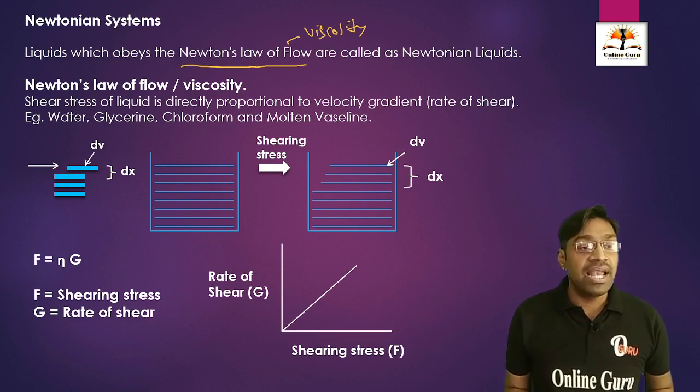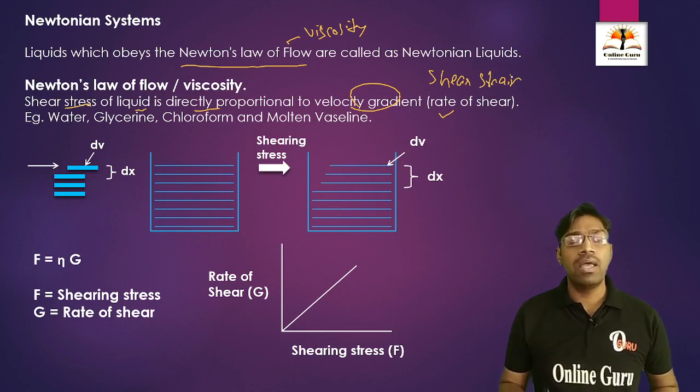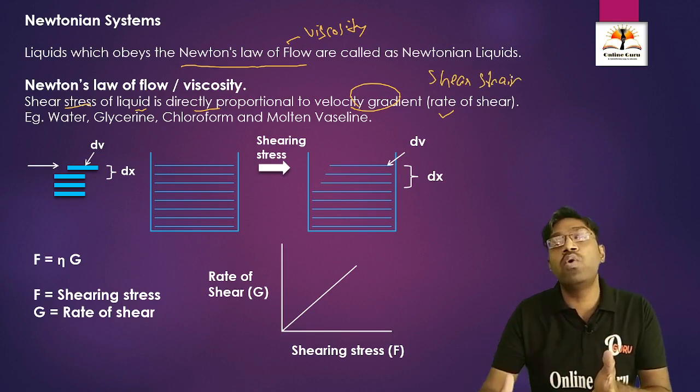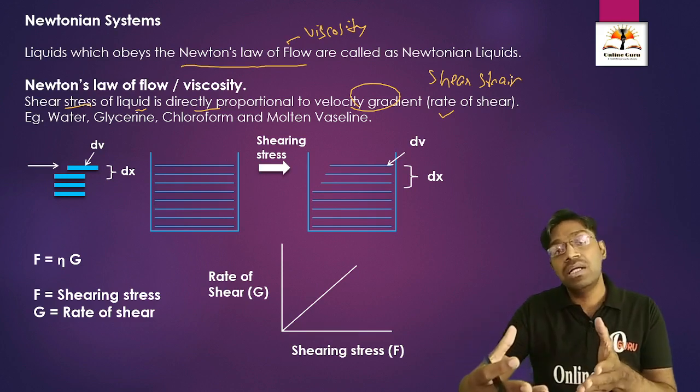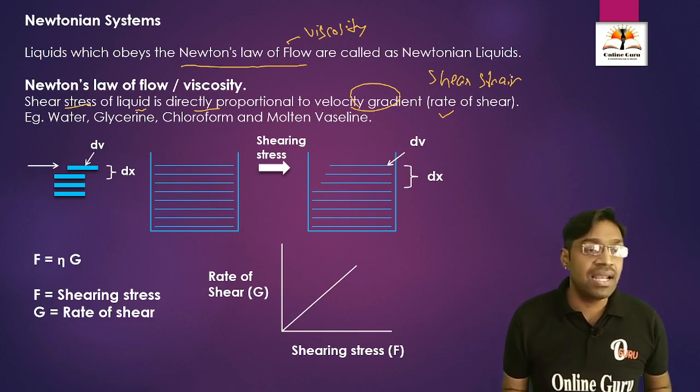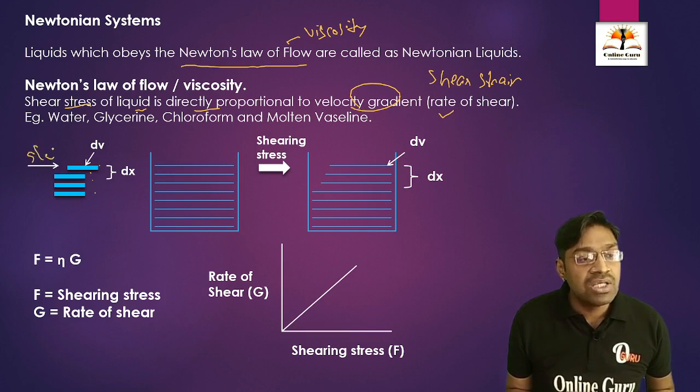See here, the rate of shear, means the shearing stress of the liquid, is directly proportional to the velocity gradient. It is also called rate of shear, or shear strain. Means how much pressure we apply to any system, that much change in the system is going to take place. See here, this is the upper layer of the liquid, and these are the bottom layers of the liquid. This is the applied shearing stress.